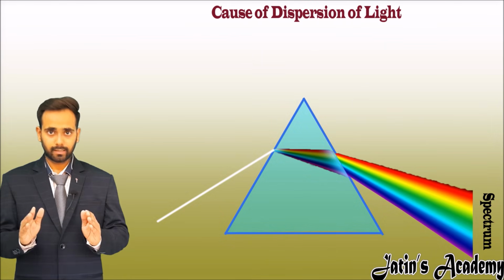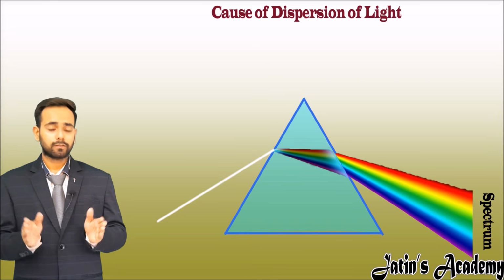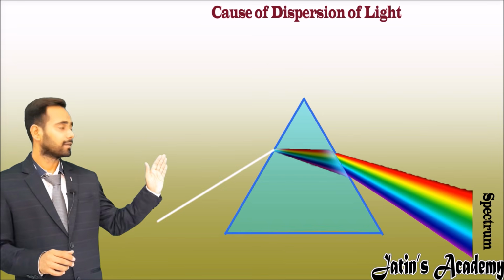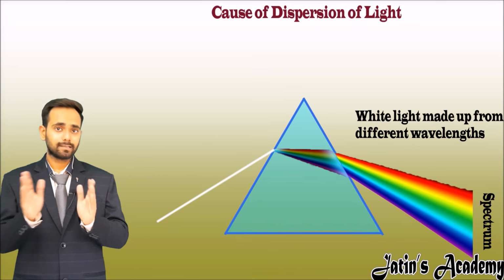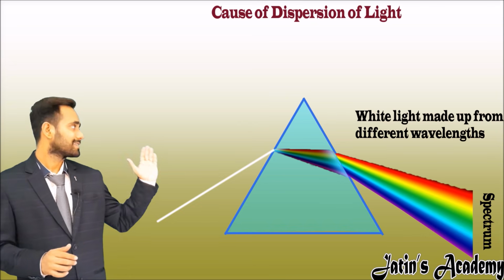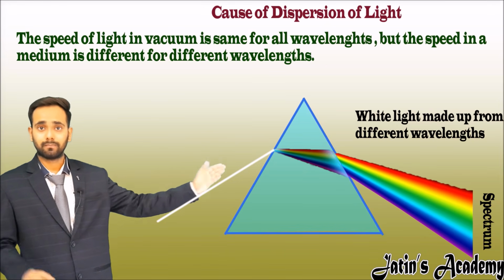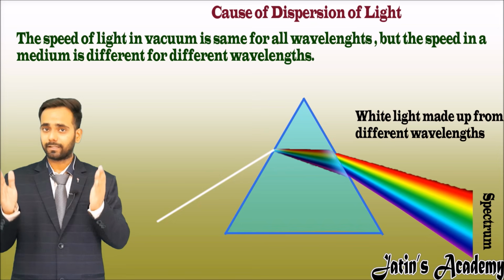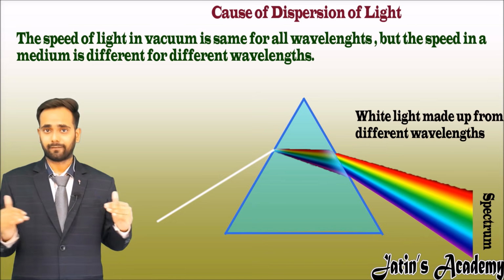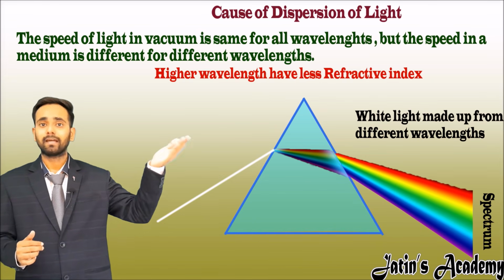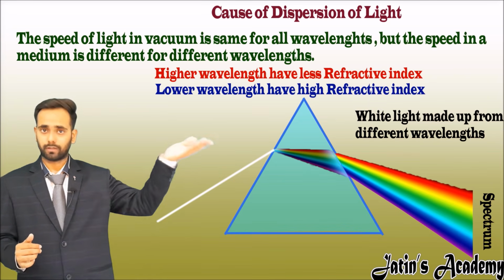Now let us understand the cause of dispersion of light. Before understanding the cause, first see one thing: white light is made up of different wavelengths of light. The speed of these wavelengths of light is the same in vacuum. So when this light enters the glass prism, each wavelength experiences a different deviation, or we can say each wavelength experiences a different refractive index. A higher wavelength experiences less refractive index, and a lower wavelength experiences more refractive index.